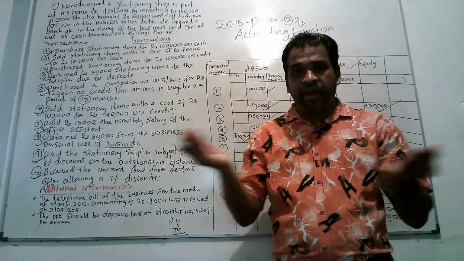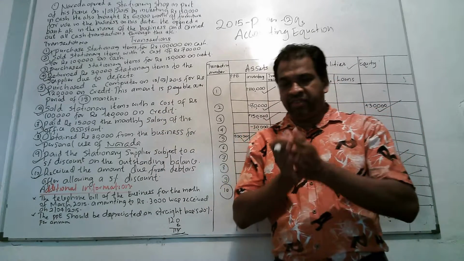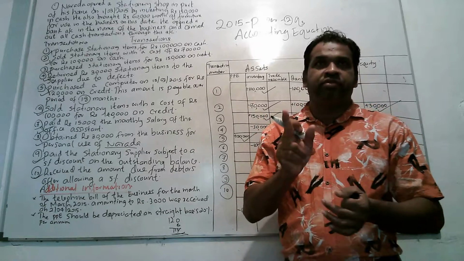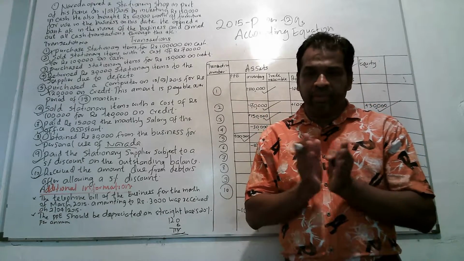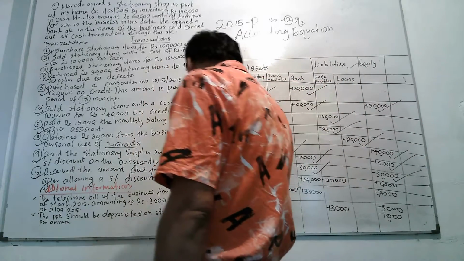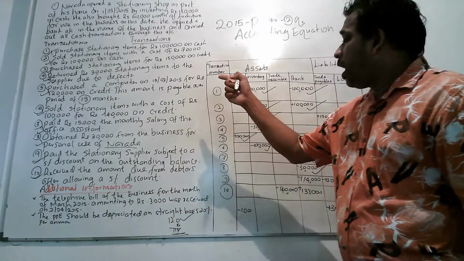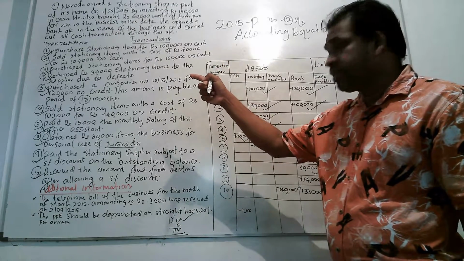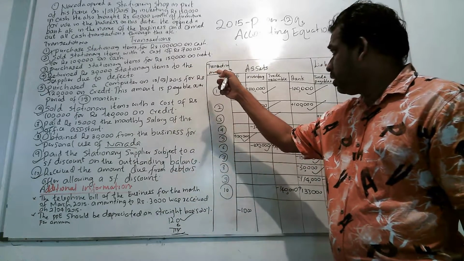Therefore, we have to take the net bill. The amount purchased is 150,000, but the amount returned is 30,000. Then we have to further pay to the supplier only 120,000. Here we have to take 5% out of 120,000. If you take 5% from 150,000, that is wrong, because they have returned 30,000 worth of stationery items to the supplier.